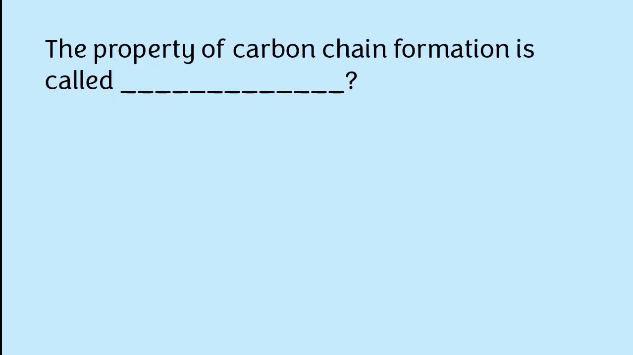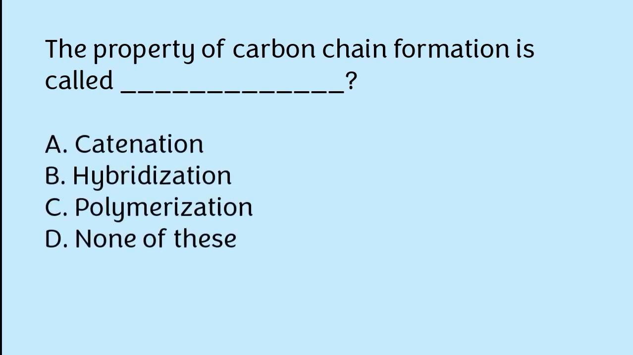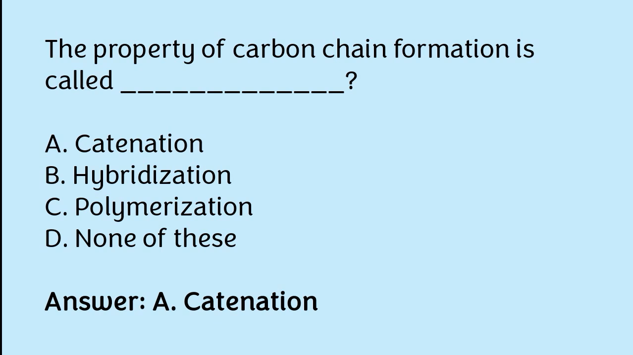The property of carbon chain formation is called: catenation, hybridization, polymerization, none of these. The correct answer is option A. The property of carbon chain formation is called catenation.